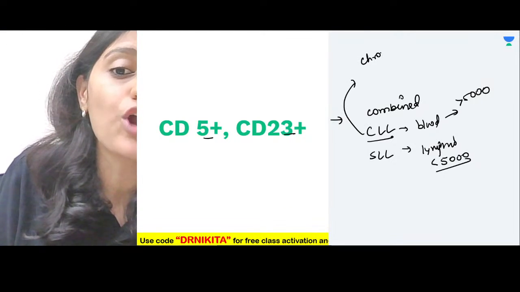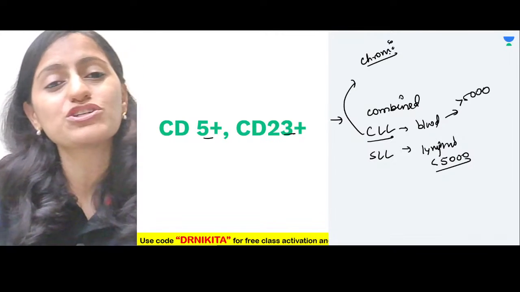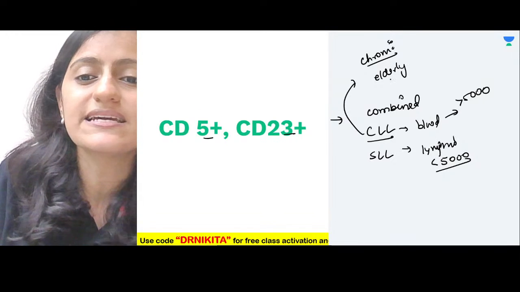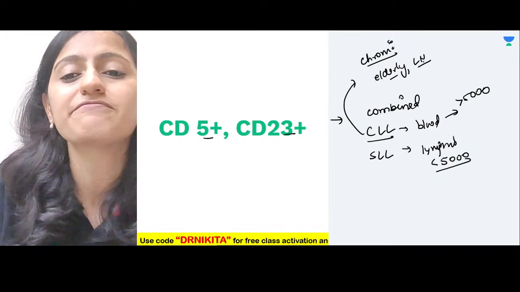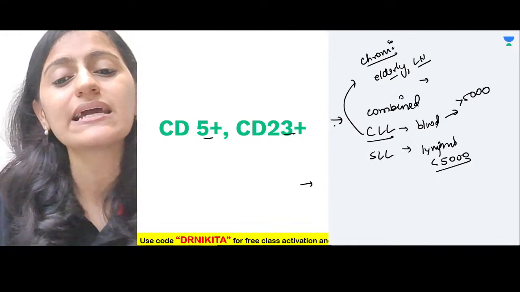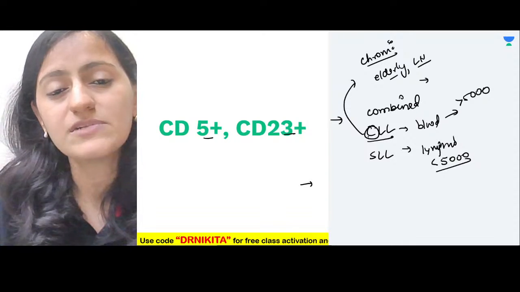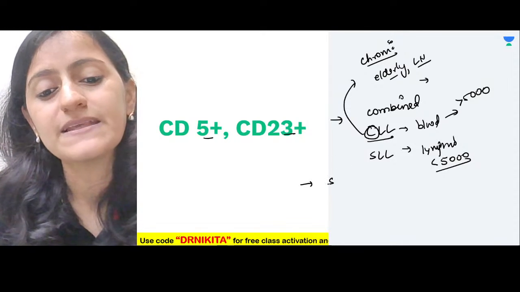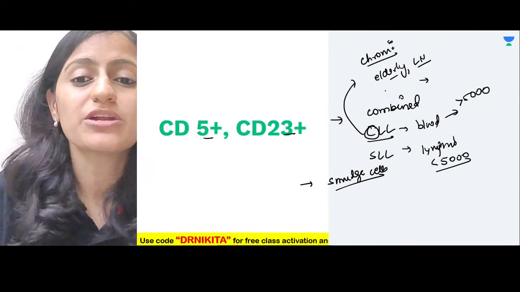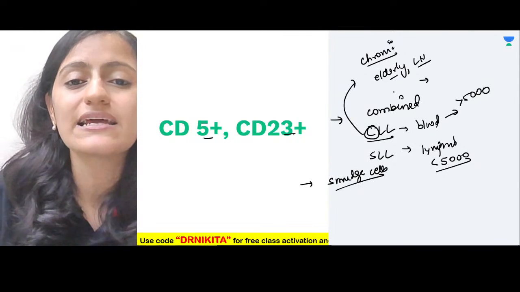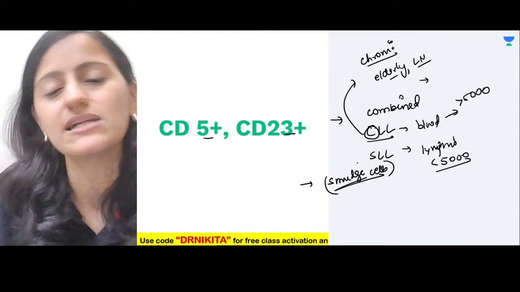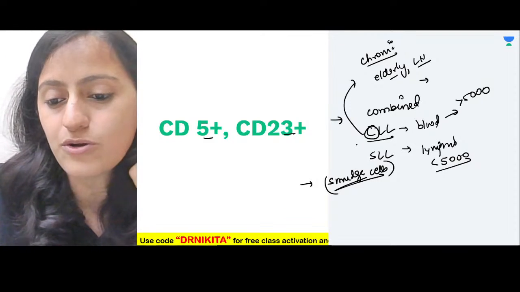CLL, remember, chronic. So it is seen in a patient who is chronically on the earth. That means it is generally an elderly patient with generalized lymphadenopathy, fatigue, all that is the history. What cells do we see in CLL? Smudge cells, right? The cells which are destroyed. So remember, chronic, elderly, about to be destroyed from the earth. That is the smudge cells, also called parachute cells or basket cells.